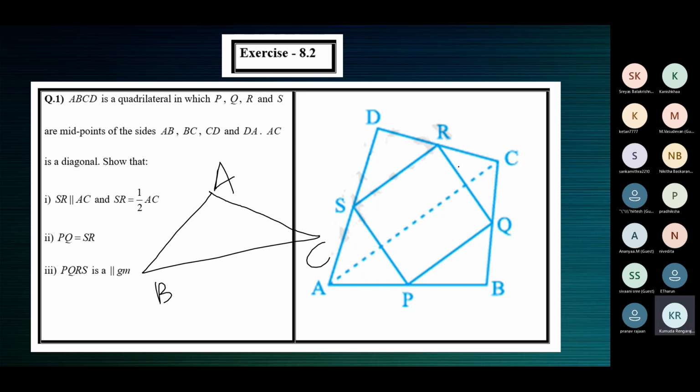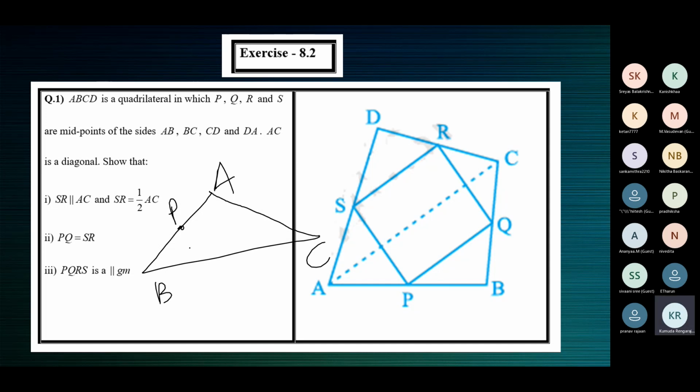In the converse of the midpoint theorem, we need to be given two things, but we'll have only one result. We should have two things, only then we can use the converse of the midpoint theorem, but the result is only one. So what is to be given? Triangle ABC, in which we know the midpoint of only one side. Let's say that P is the midpoint of AB. This should be given. Only one midpoint will be given for the converse of the midpoint theorem.